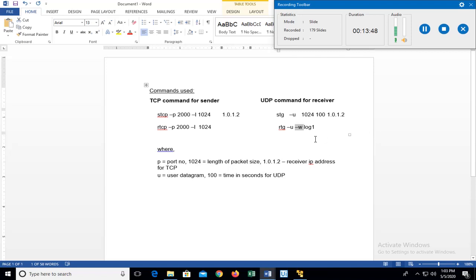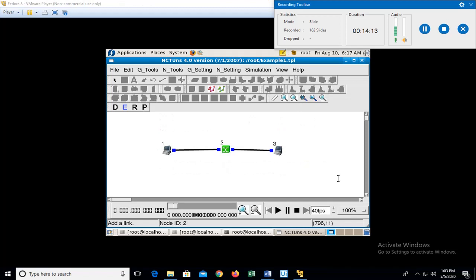Then we have hyphen W, which basically mentions the width parameter. Then we have the log that will be created. So these are the commands we are looking at in this case. These are the common commands we'll be utilizing in all the experiments. So let us continue and see what the next steps are.